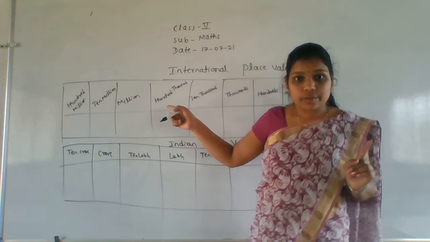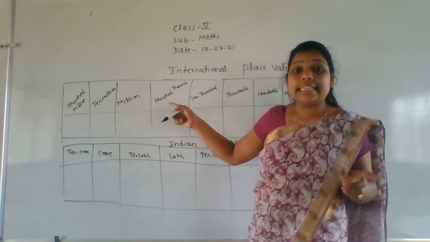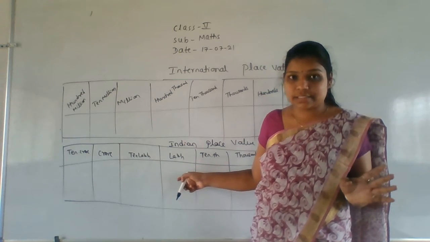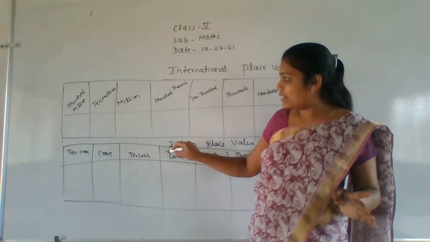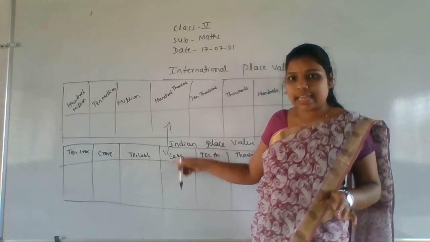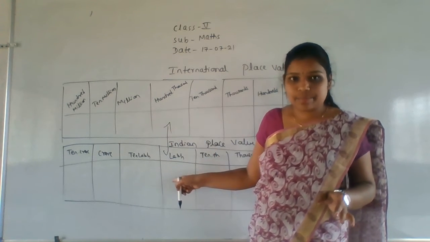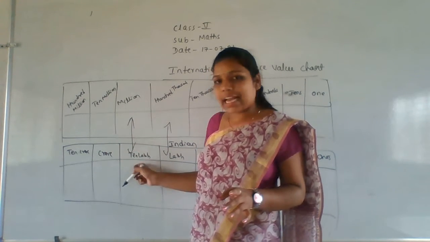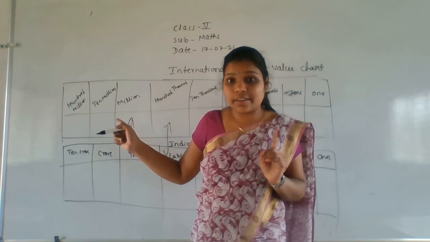That is the meaning, okay? 100,000 in the international is nothing but the lakh place in Indian. So lakh is always equal to 100,000. Lakh is nothing but 100,000. Next, 10 lakh means it is a million. 10 lakh means 1 million, okay?